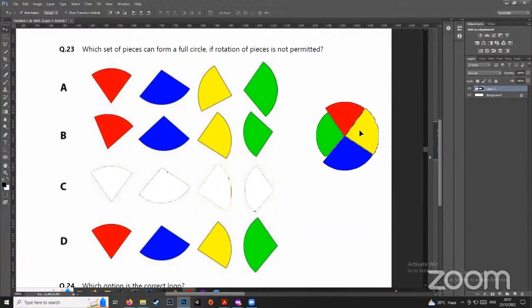And if you're not able to do this mentally, because you will not have Photoshop to do these things, right? So you will have to practice it enough so that you can do it mentally during the examination. And with enough practice, when we practice together, you will get it definitely.